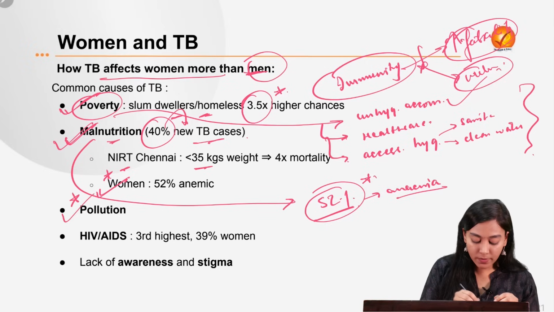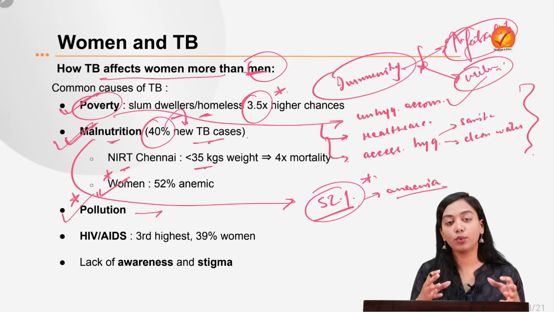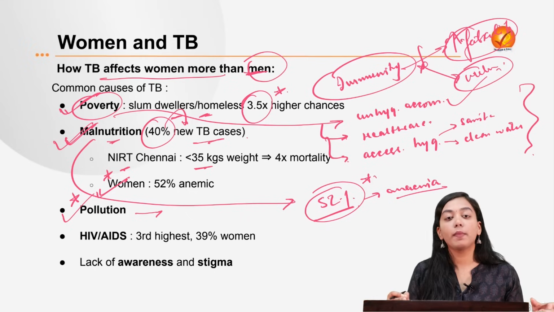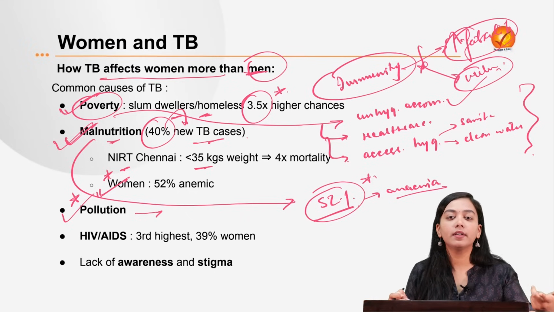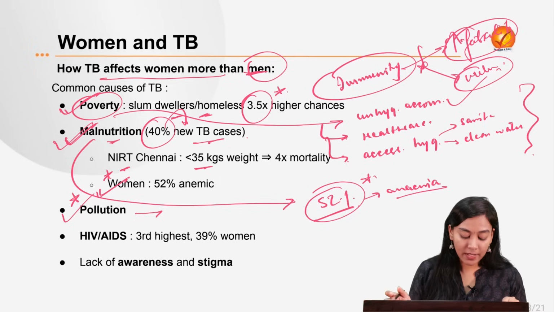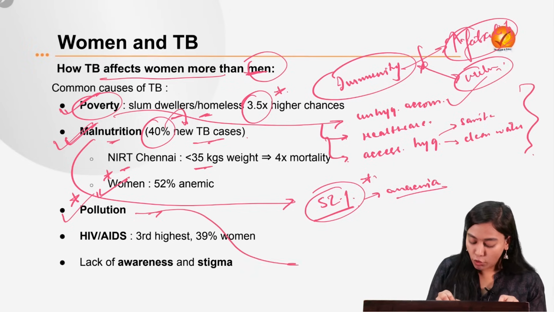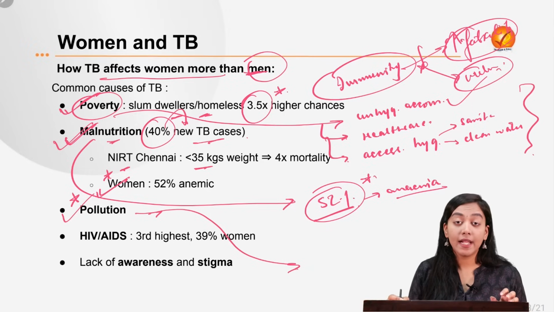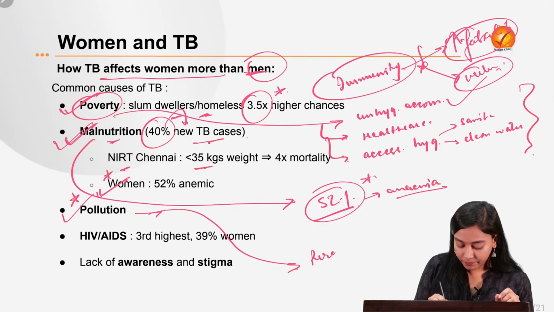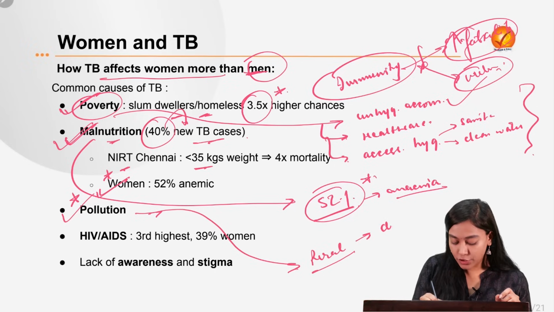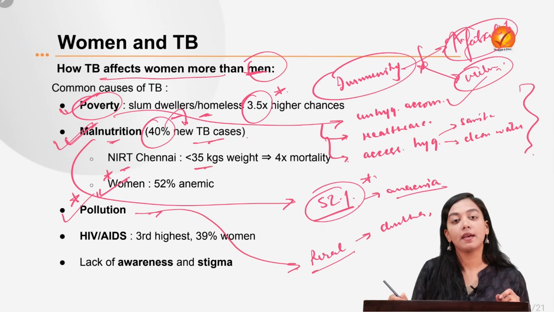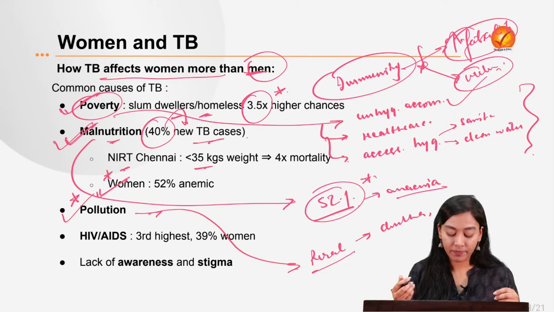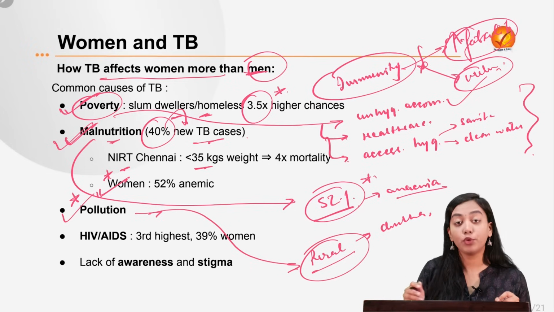Then you talk about pollution. Air pollutants irritate the lungs, which again compromises the lungs' ability to fight another disease, which is TB or the TB bacteria. Now, do you know who is unfortunately suffering from a huge amount of air pollutant exposure? It is the rural women of India, who are often still working with chulhas and chimneys, therefore getting exposed to huge amounts of air pollutants like soot. And therefore it further degrades their immunity.